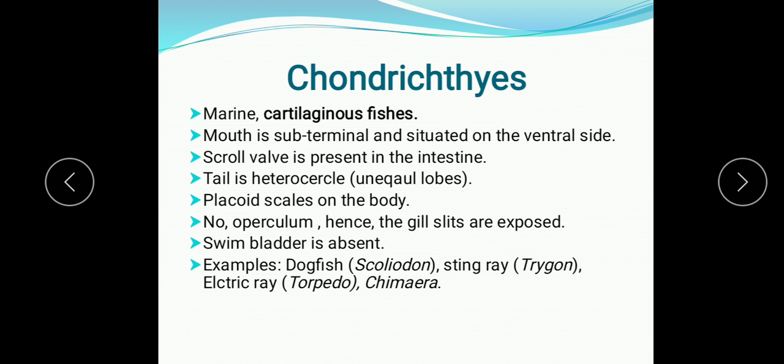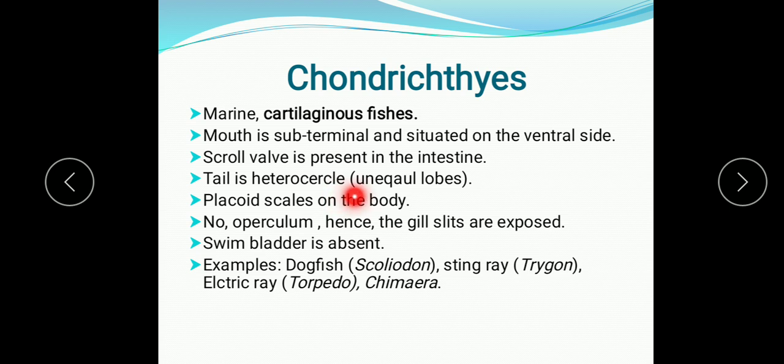Chondrichthyes means they are cartilaginous fishes. Cartilaginous fishes means their skeleton is made up of cartilage. So they are marine cartilaginous fishes. Mouth is subterminal, situated on the ventral side. So mouth is on the ventral side. Scroll valve is present in the intestine.